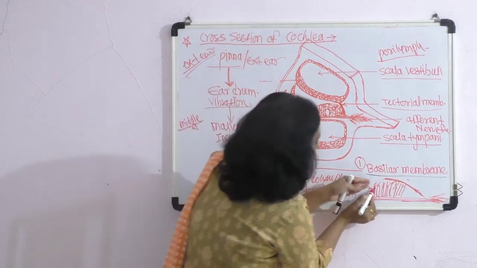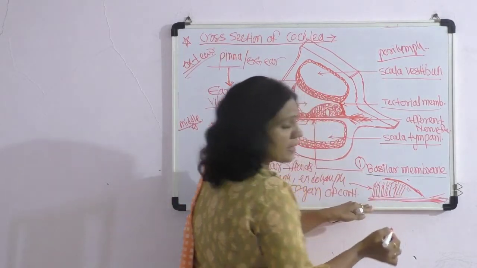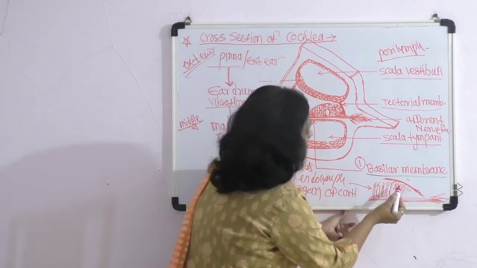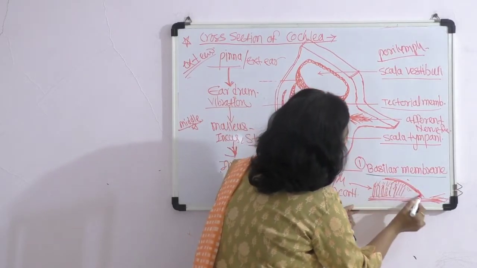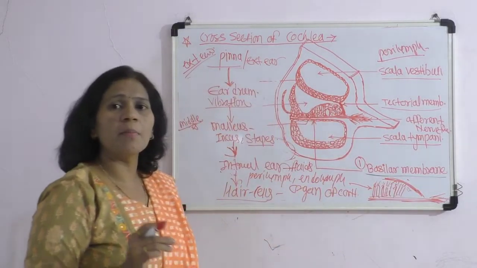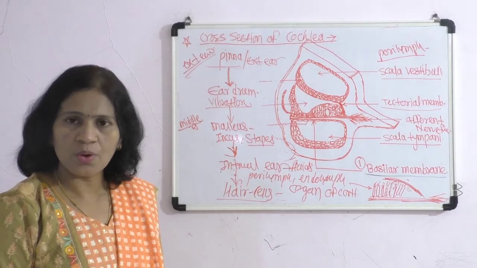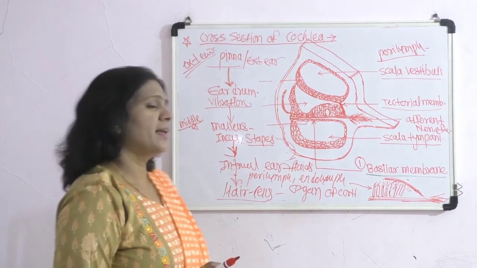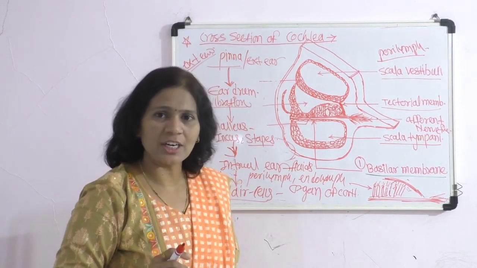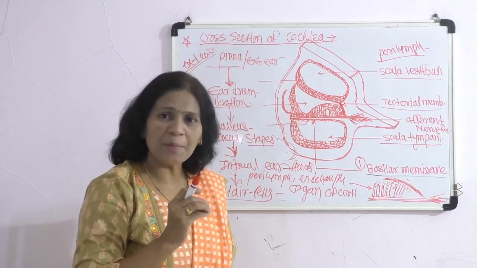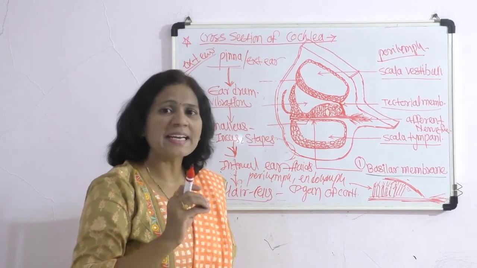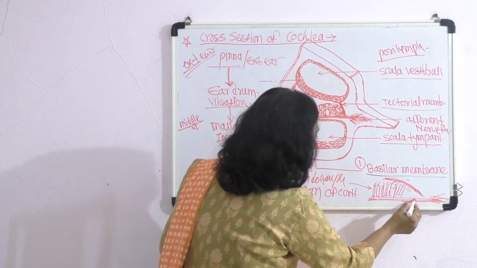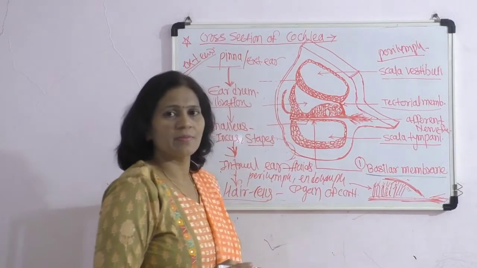So as the bending movement takes place, there is movement in the tectorial membrane also, and due to this an impulse is generated and reaches these afferent nerve fibers.